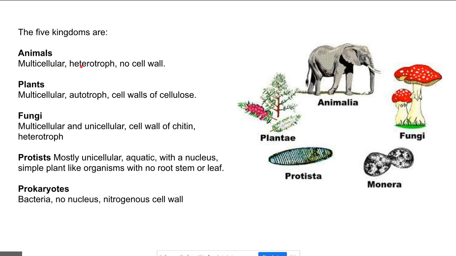They're more than one cell. They're heterotrophs. They can't make their own food. They must eat other things. They don't have a cell wall. Okay, so those are the 3 main characteristics of all animals.